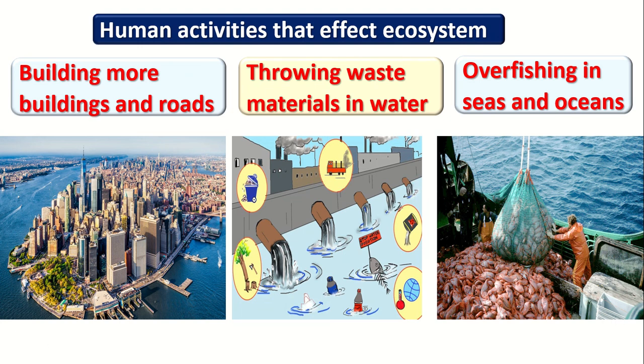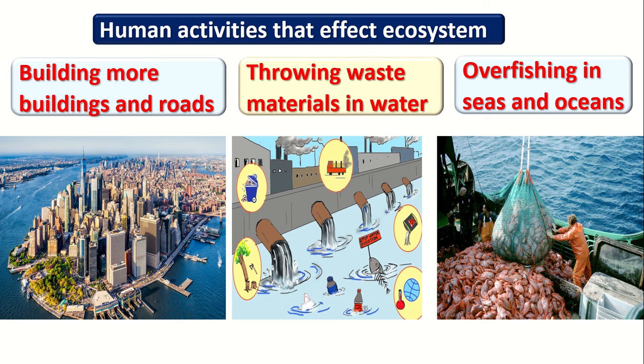Okay, what are the human activities that affect the ecosystem? Number 1, building more buildings and roads instead of the grass and forest. When we remove the forest and the grass and build more buildings and roads, this affects the ecosystem. Number 2, throwing waste materials in water. When we throw waste materials in water, this is called what? Water pollution, and water pollution affects the ecosystem. Number 3, the overfishing in the sea and ocean.